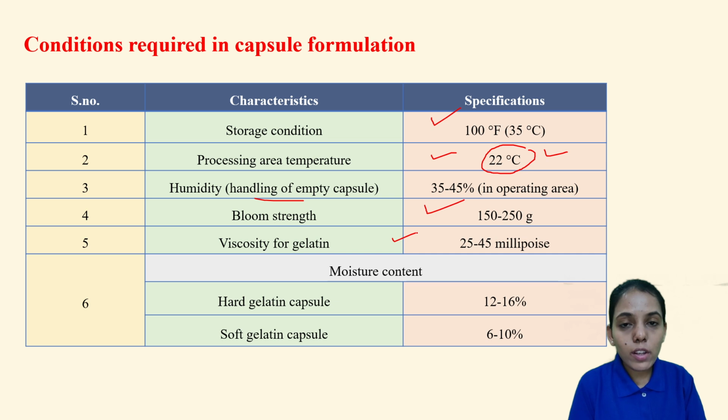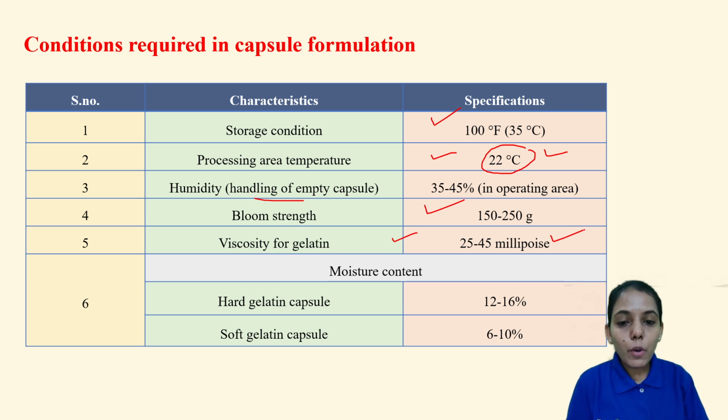Next is the viscosity of the gelatin, which is related to the molecular chain length of the gelatin. The ideal value is 25 to 45 millipoise. The ideal value should be between 25 to 45 millipoise.